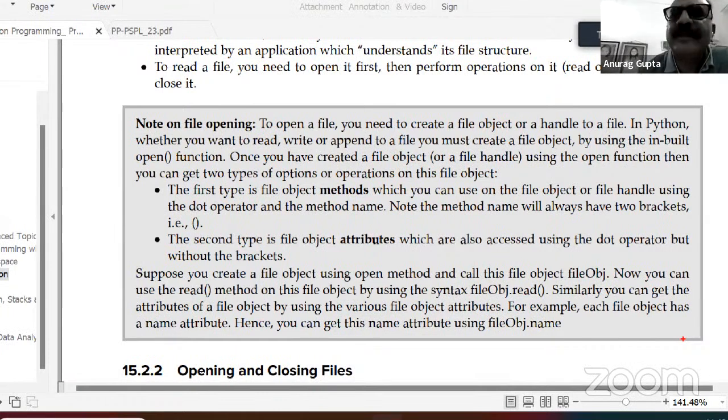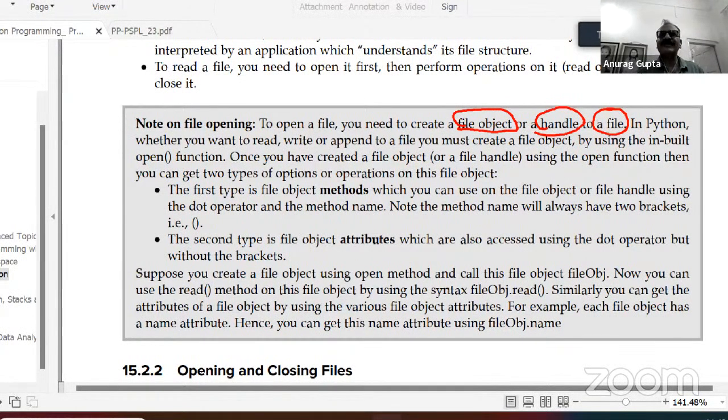To open a file, you need to create a file object or a file handle to the file. So basically, whenever you are opening a file, you are creating a file object, just like an instance of a particular class of Python, which is an inbuilt class. You don't have to go into the details of those classes, because most of those classes in Python are written in C or C++. Therefore, the source code of those classes may not be easily available.